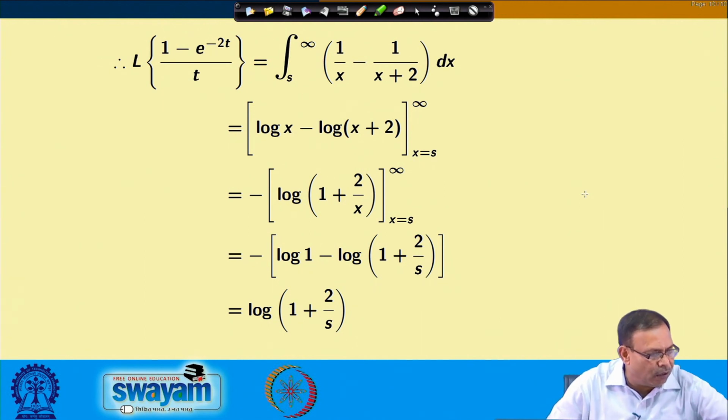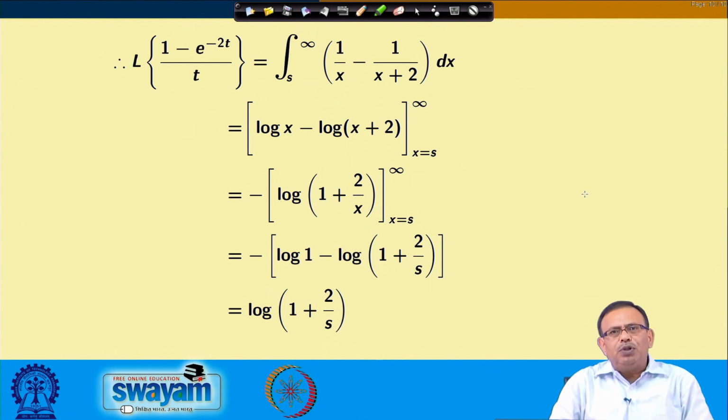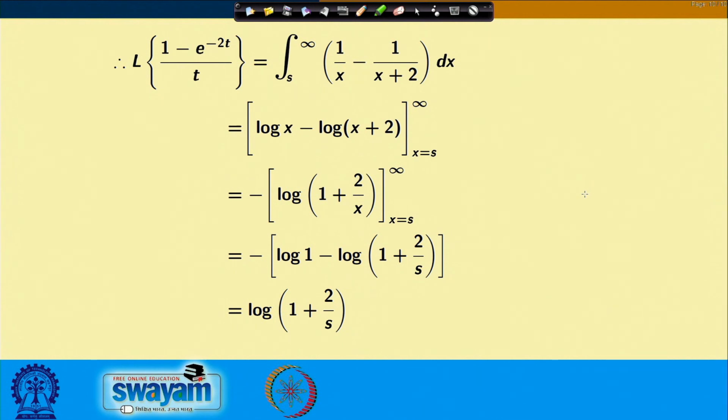So, I hope now you can understand, using the properties of Laplace transform, how we can find the Laplace transform of a function, or how you can evaluate an integration. In the next classes we will go for some more properties and the use of those properties.